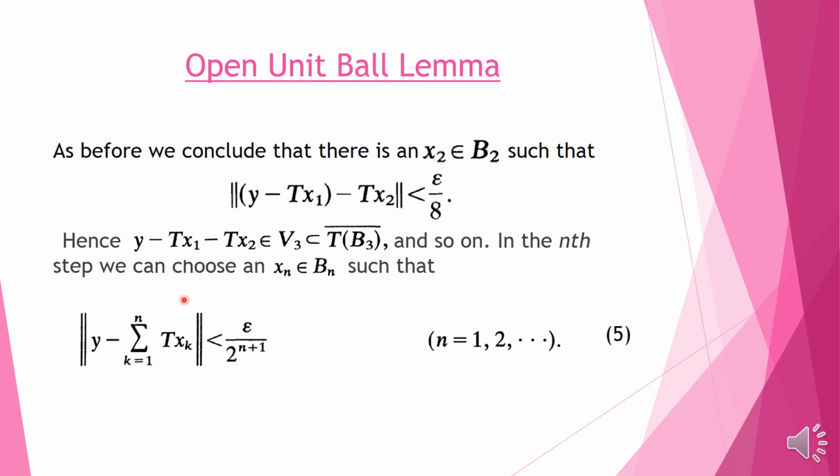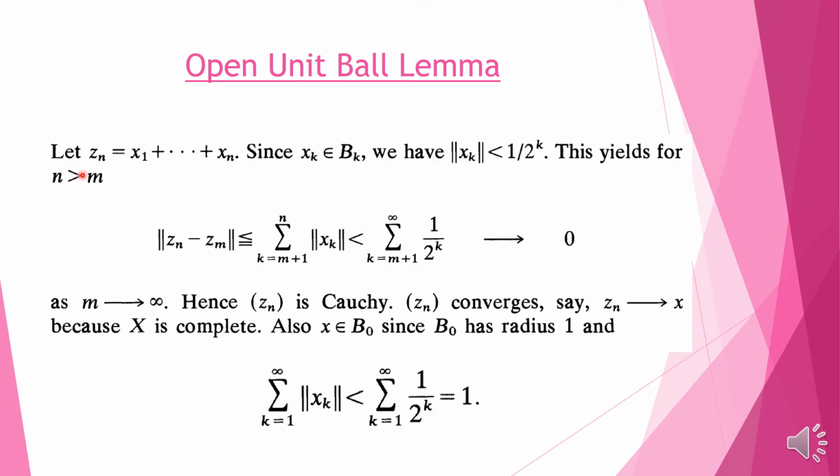And in the nth step we can choose xn belonging to Bn such that the norm of y minus the sum of T of xk, where k varies from 1 up to n, is less than epsilon by 2 to the n plus 1. So the 2 to the n plus 1 appears from here: 4, 8, 16, and so on. Now we define a sequence Zn equal to x1 plus up to xn. Since xk belongs to Bk, x1 was belonging to B1, x2 to B2, x3 to B3, and so in general xk belongs to Bk.